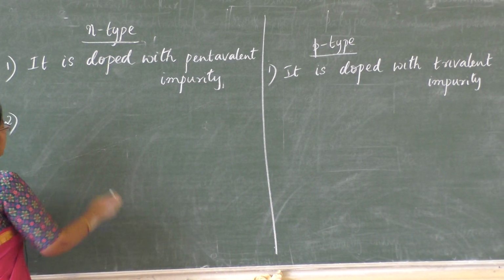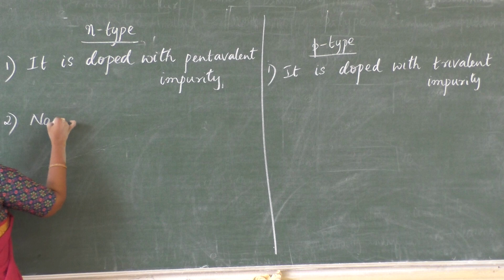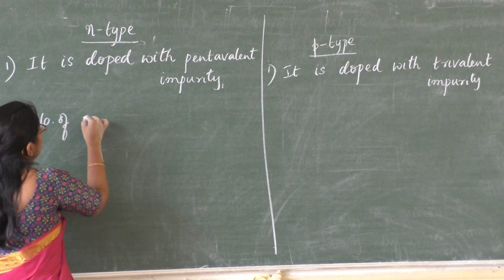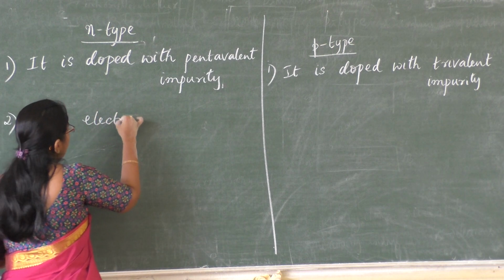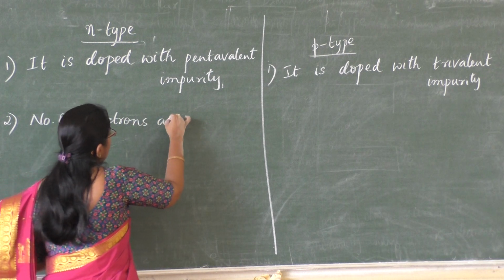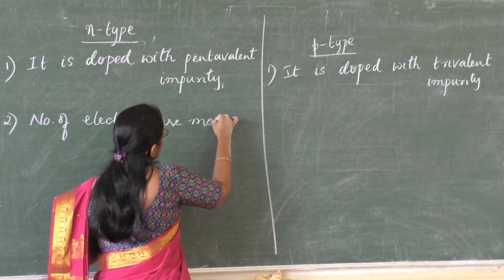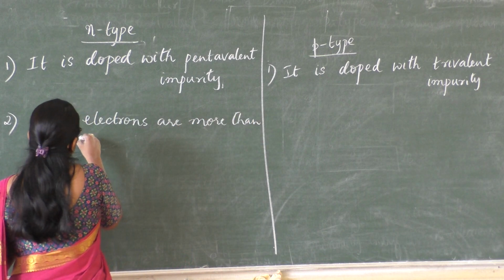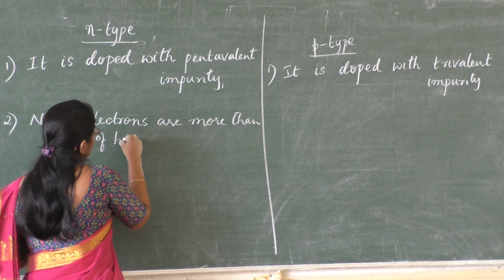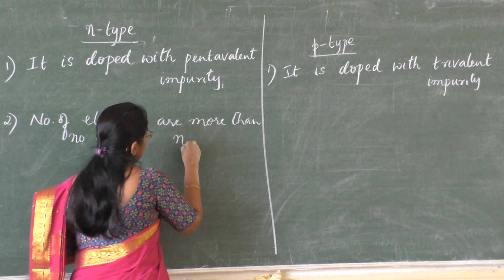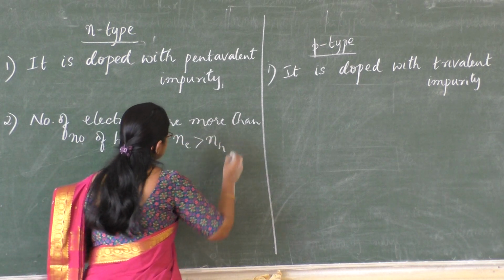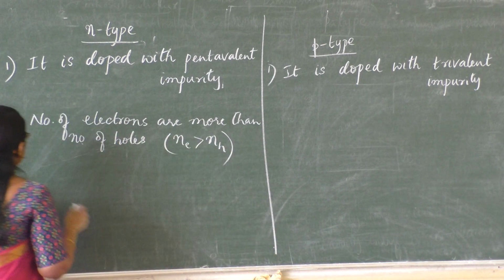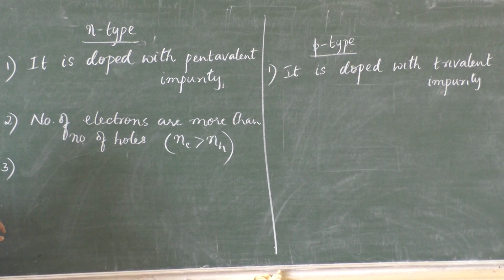In n-type, the number of electrons is more than the number of holes. So I can write the same concept here.